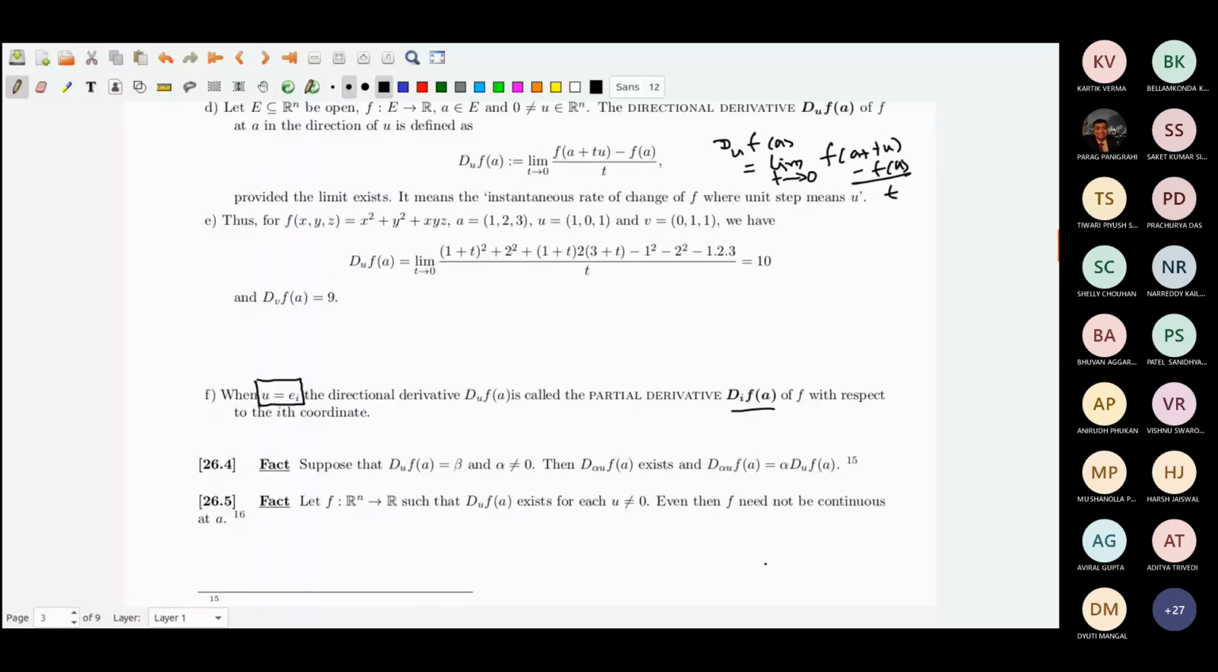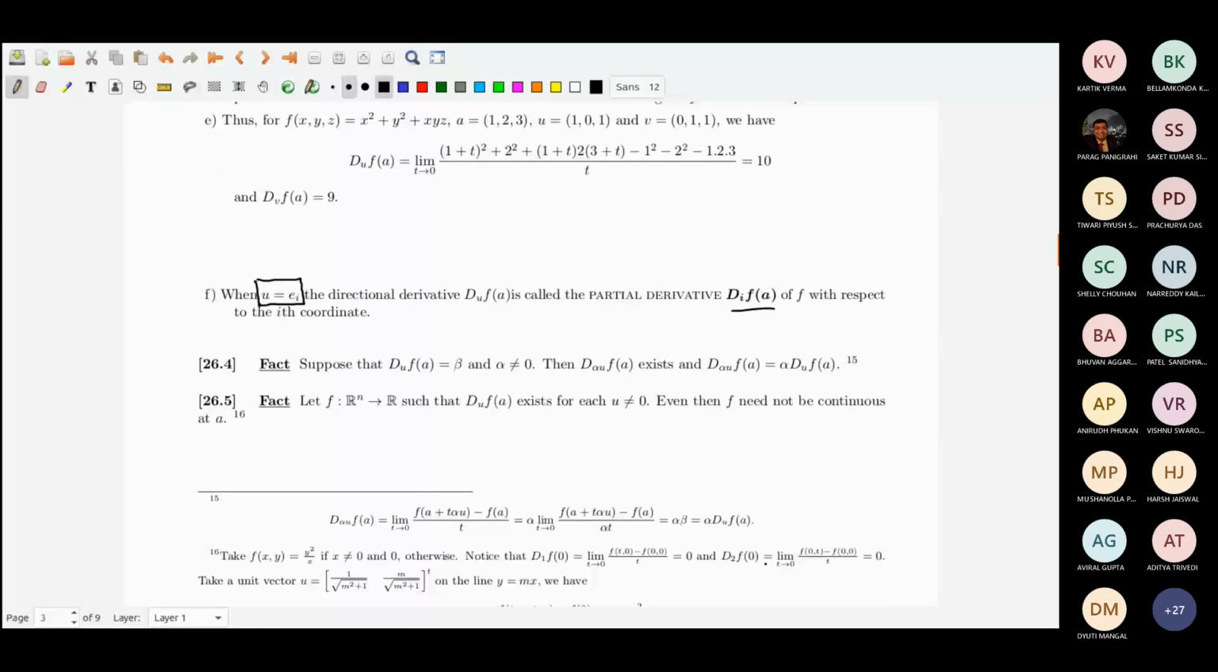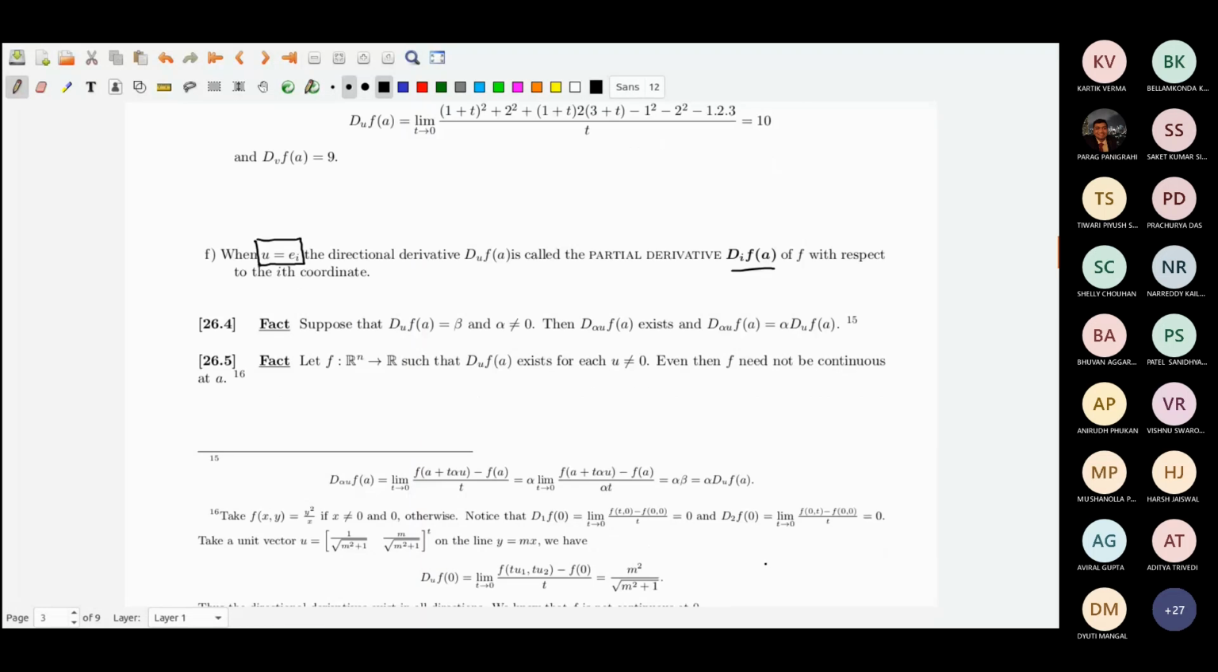If you do not know how to show it, you can show it like it has been shown. You already know it. I have just written it. In case you have forgotten, you can have a look at it. Second fact, suppose I have a function from Rn to R and D_u f(a) exists for each non-zero u. Even then, the function need not be continuous.